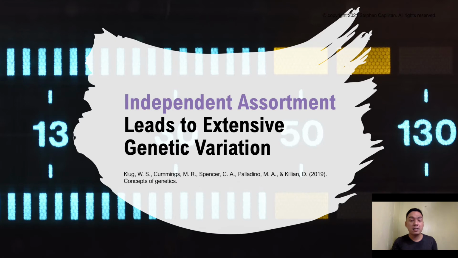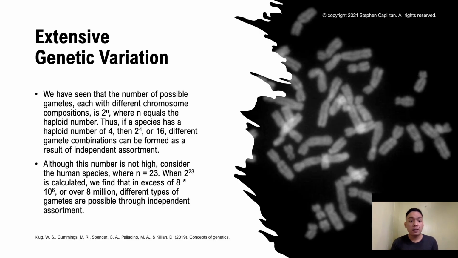And for the next lesson, independent assortment leads to very extensive genetic variation. This genetic variation is not limited to animals; it applies to plants, fungi, bacteria, and every living organism on Earth.